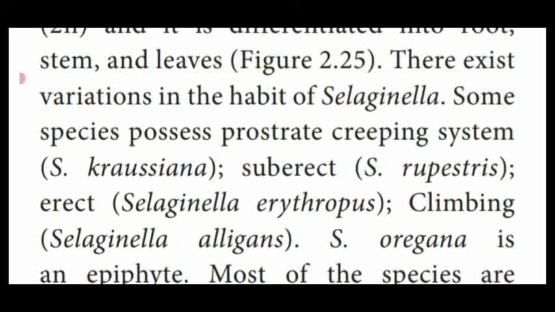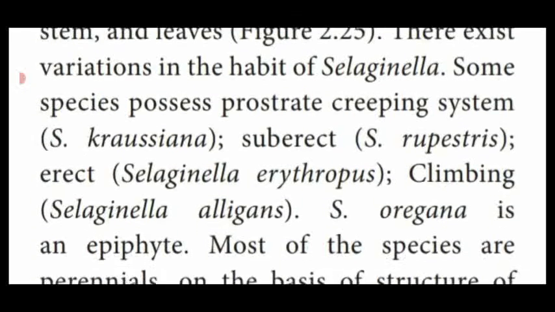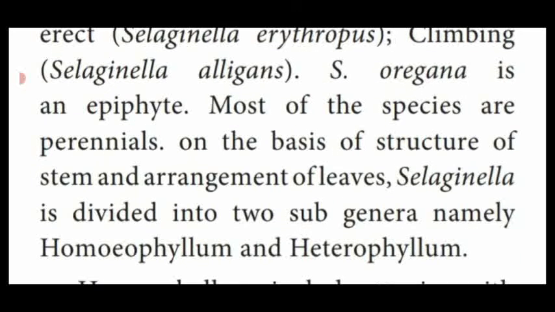And climbing, that means these Selaginella species have very weak stems. They need some mechanical support, so they twine around a host plant or other plant for support, that is said to be climbing. Example, Selaginella elegans.